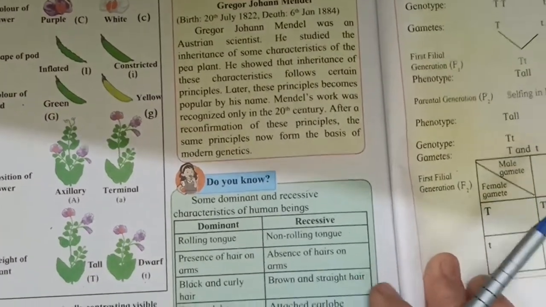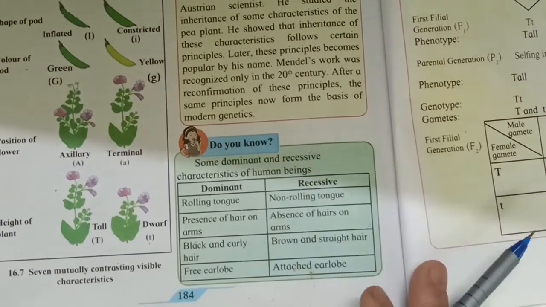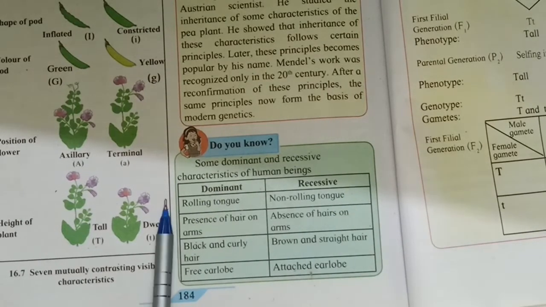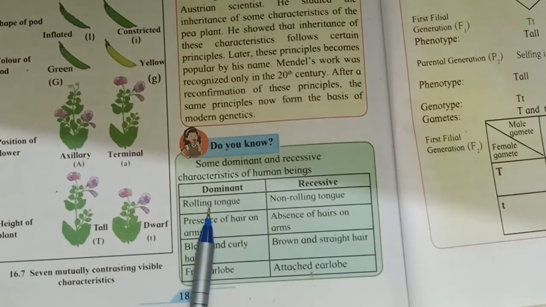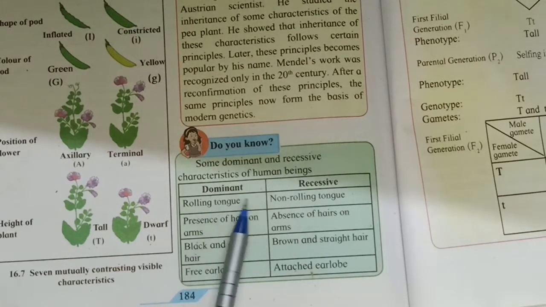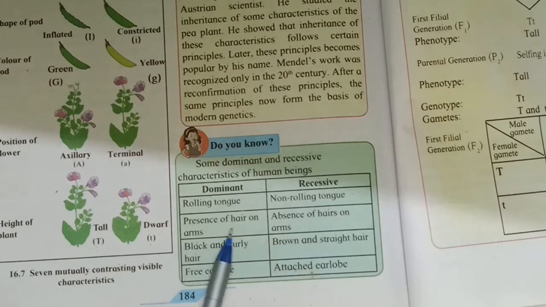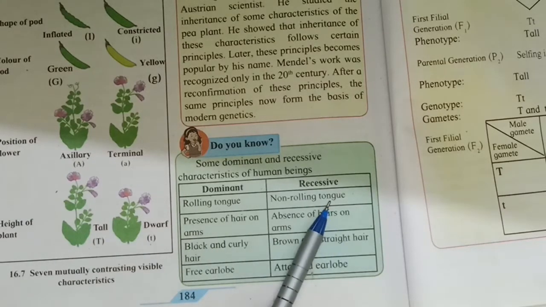In human beings, there are some characters we can find in pairs. One is dominant, another is recessive. Which dominant characters are there in our body? Rolling tongue: some people can roll their tongue, and some cannot. So rolling tongue is a dominant character and non-rolling tongue is recessive. Presence of hair on arms is dominant, and in some persons hairs are absent on their arms. So these characters are also present in our body.